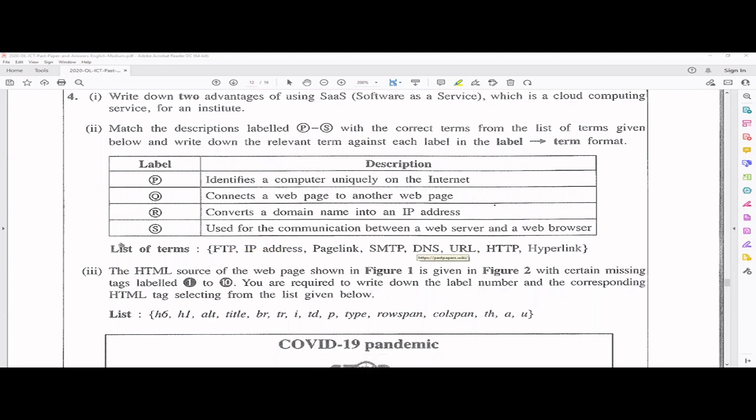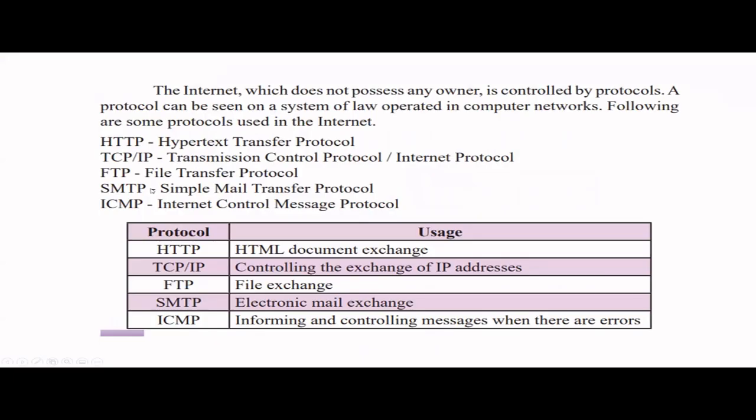Now, if you go and see, FTP is one of the protocols. IP address we already used. Page link, no. SMTP, another protocol you have to know. DNS, we have used it. URL, no. HTTP is another protocol, right? So actually HTTP is the most common protocol because it's used for the communication between a web server and a web browser. So that's the answer. S is HTTP.